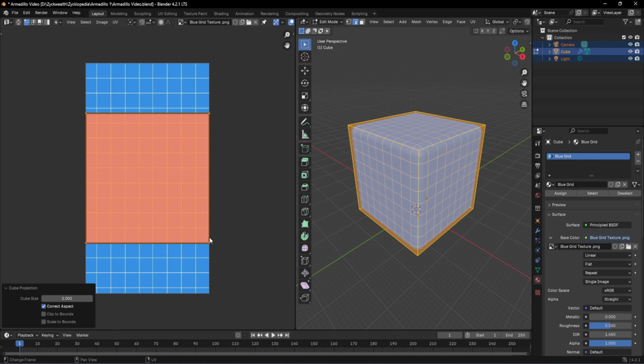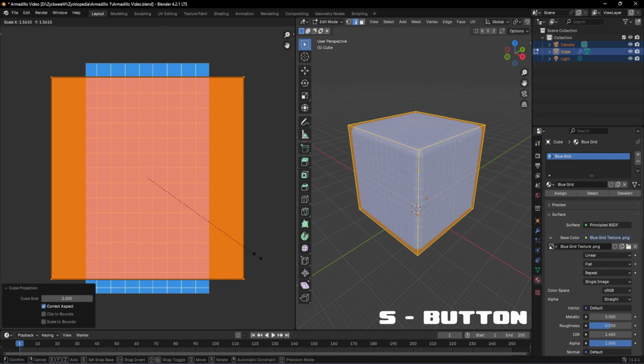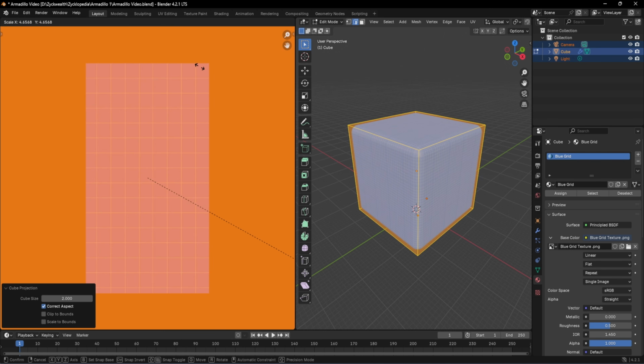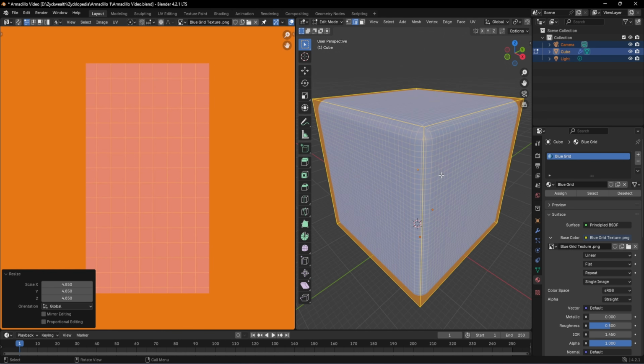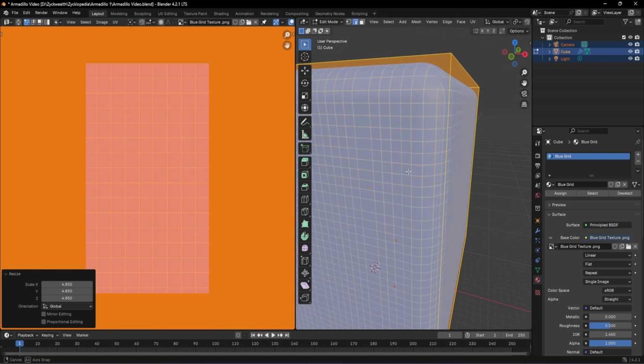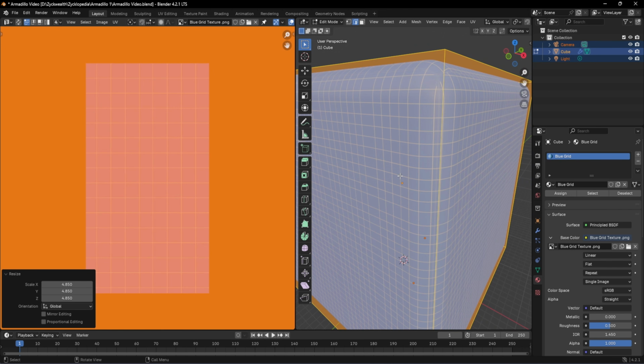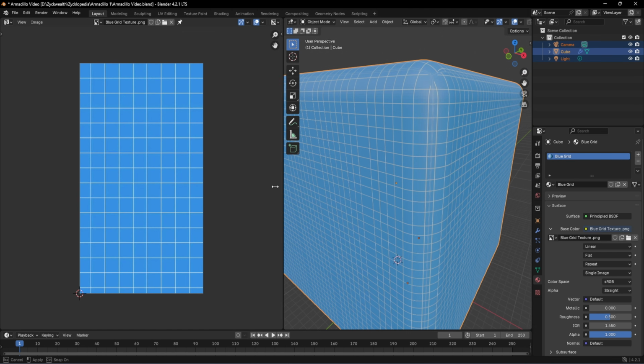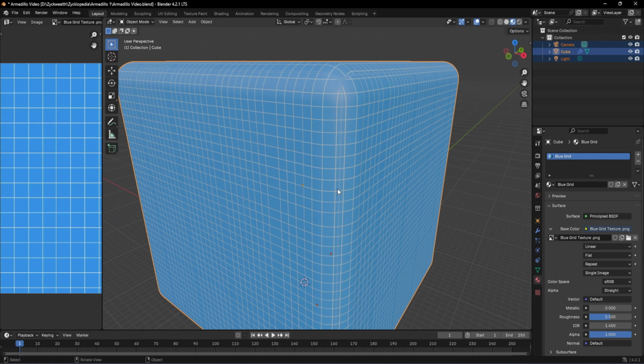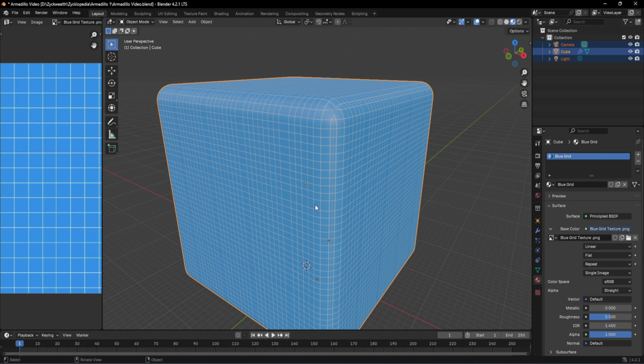What we have to do next is to hit S on our keyboard to scale this cube projection lines. And you know what? Take it all the way up. If you do that, we can see the grid on our cube is also getting scaled down, giving us this perfect set for our 3D animation. Now we are going to move our first viewport to the side. We are going to need it later in the video, but for now, let's keep it aside.